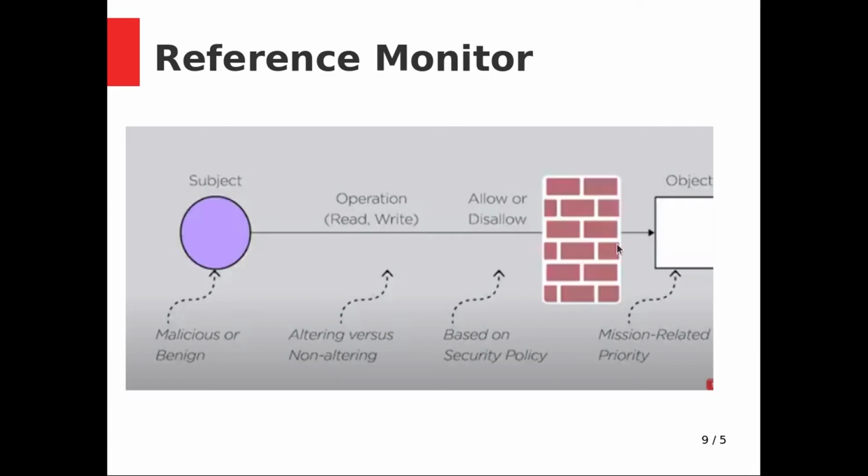That's why the firewall plays a very important role in the TCB, the trusted computing base. And if the subject is a hacker or some unknown malicious person, then it should be avoided, and that is avoided with the help of the firewall. And here the object means files, folders, data, which should not be accessed by unauthorized persons or hackers.